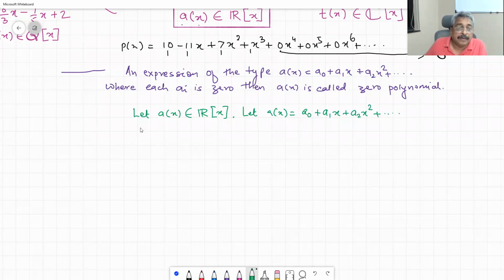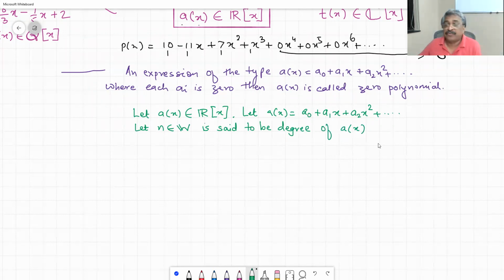Let n belong to whole numbers. n is said to be the degree of a of x if,